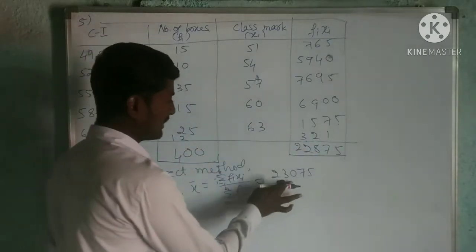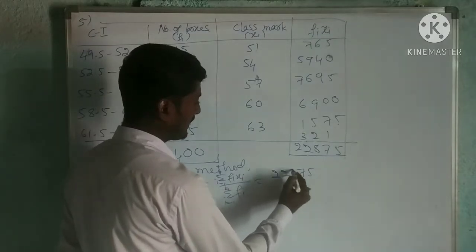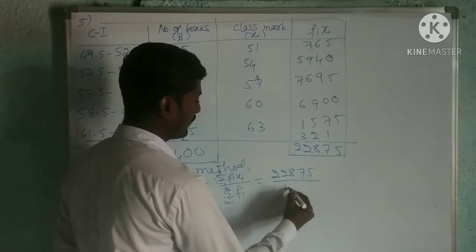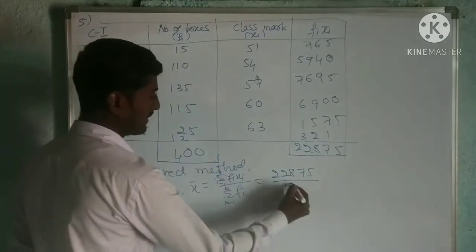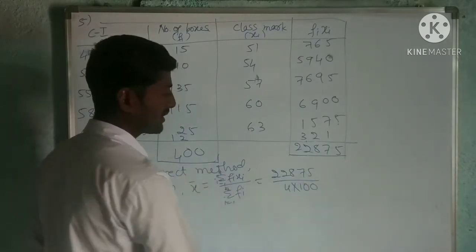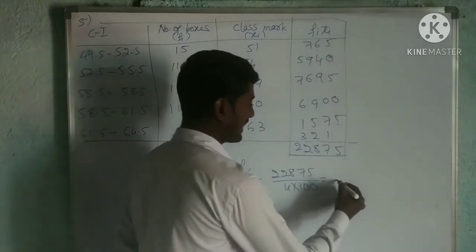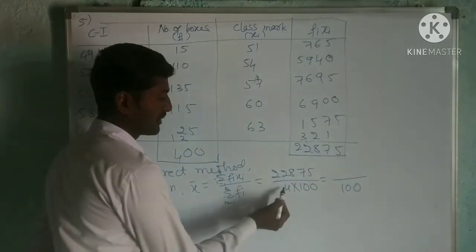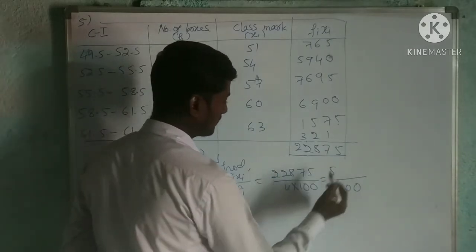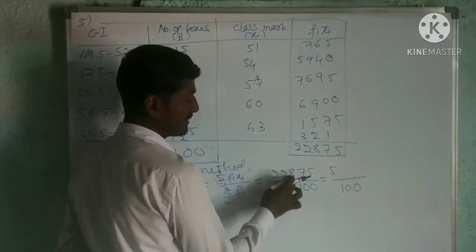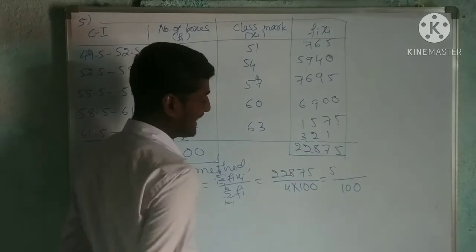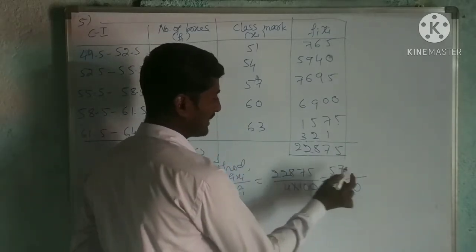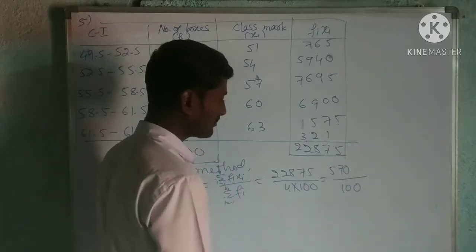Now this will be 22875 divided by 400. This 400 I can write as 4 into 100. So I'll keep 100 as it is and divide this by 4. 4 5s are 20, 2 remains. 7 4s are 28. Only remaining is 75. Take 0.